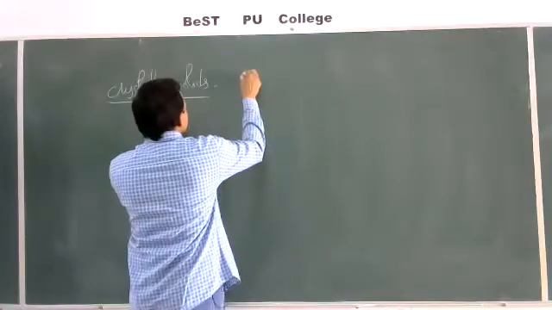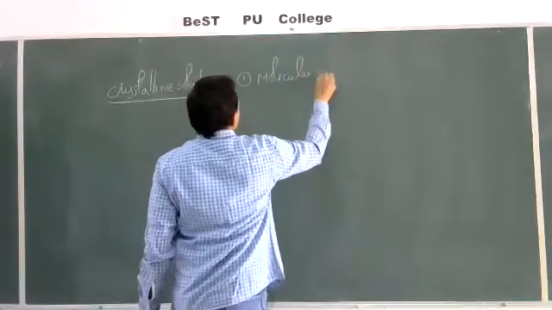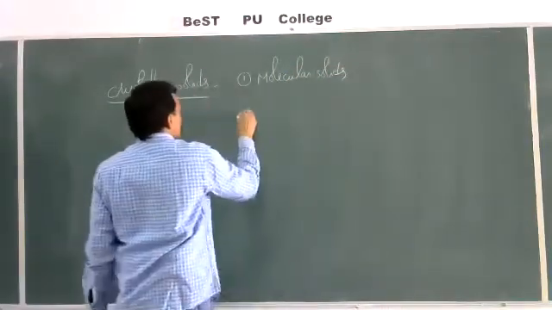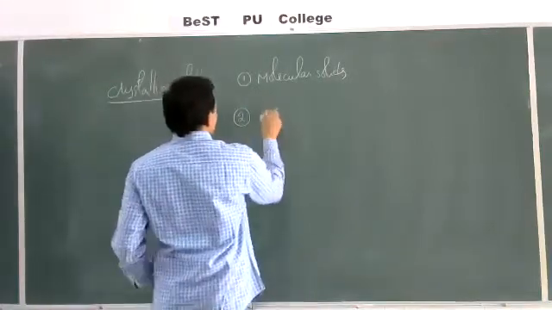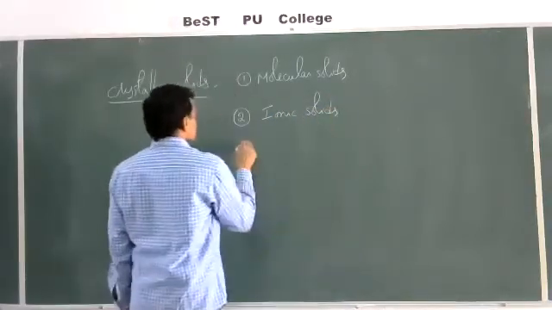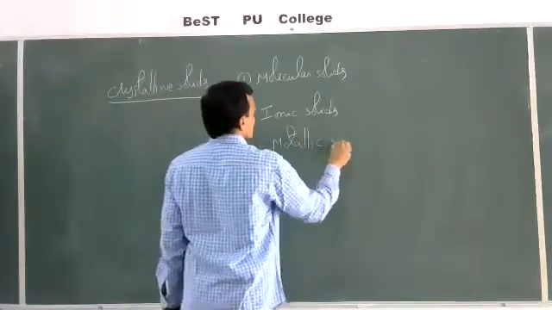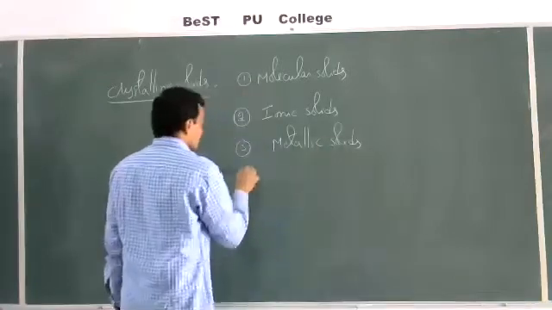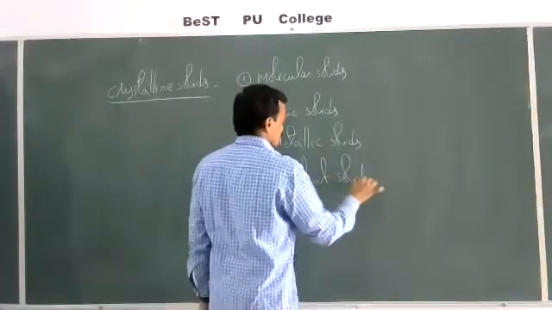Crystalline solids are further classified into molecular solids, ionic solids, metallic solids, and the fourth one is covalent solids.